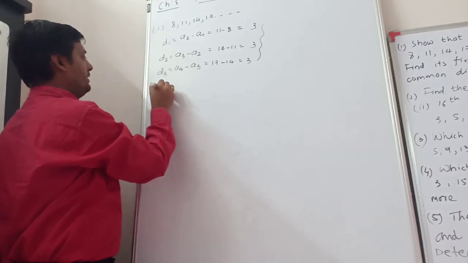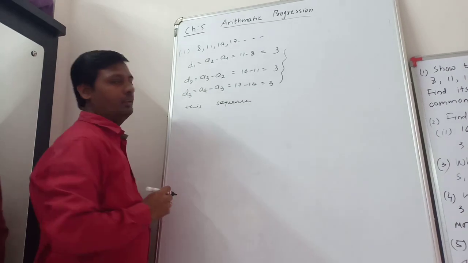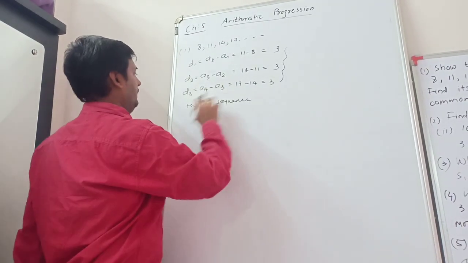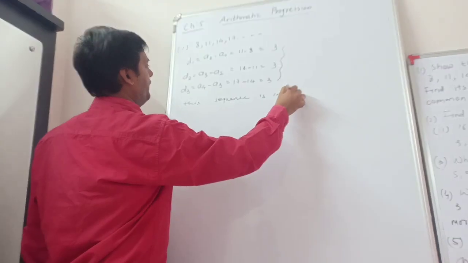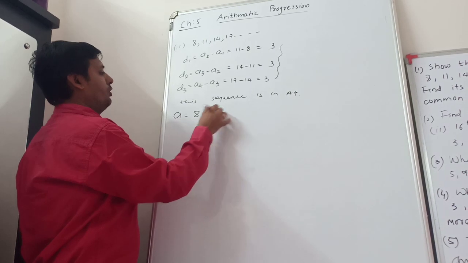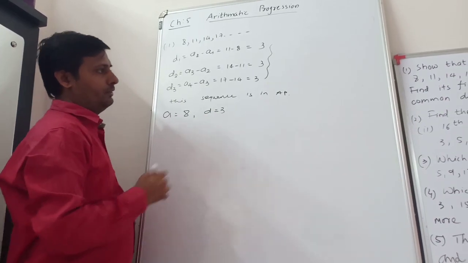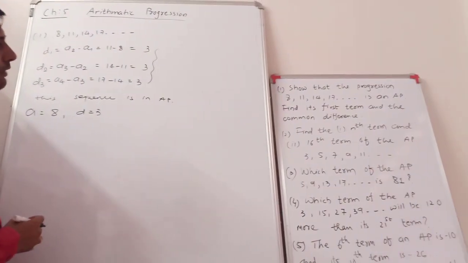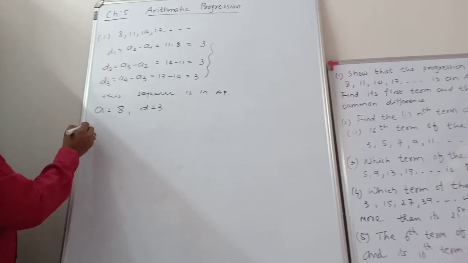So this sequence is in AP, right? Now what is the first term here? 8. What common difference did we get? 3. Clear? So simple. The first term is equal to a, 8, and the common difference is equal to 3. Understand? Clear? Now question number 2.